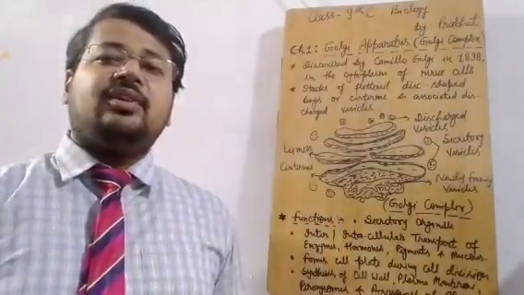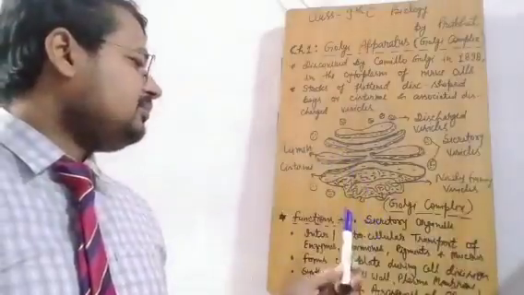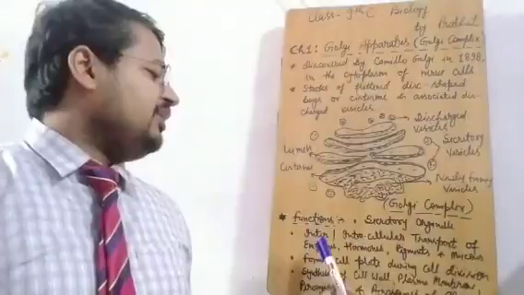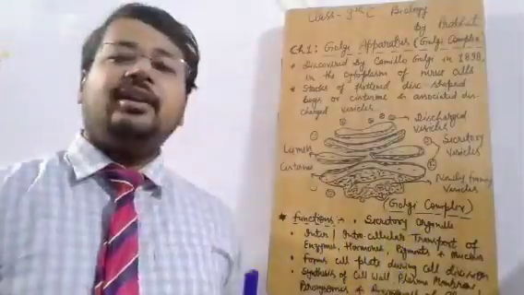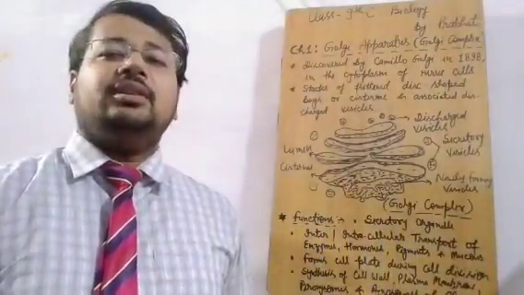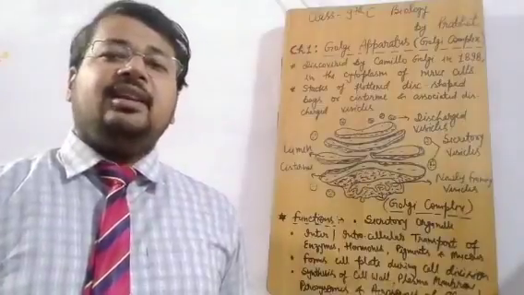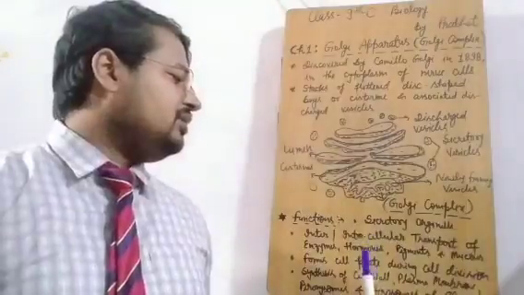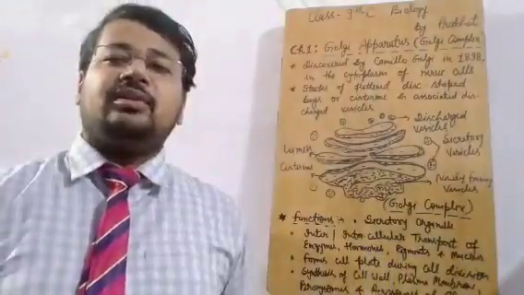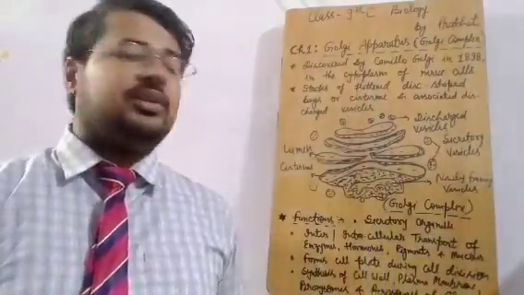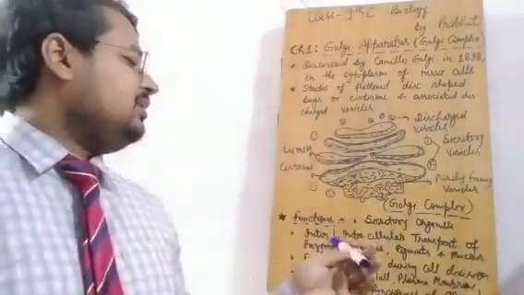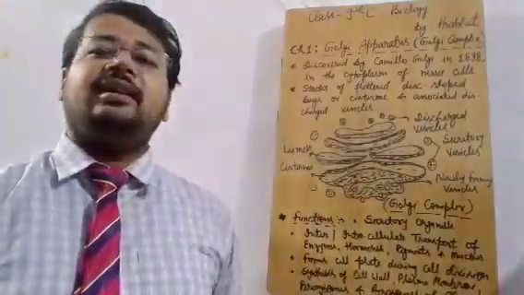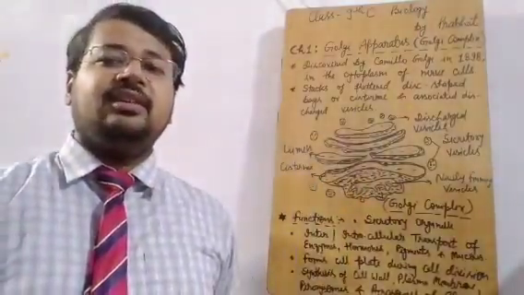So the basic function of the Golgi apparatus is to secrete all these necessary enzymes, hormones, pigments and mucus, and also to transport these materials inside the cell and outside the cell where they are needed. For this transport, these materials are packed in vesicles and transported to the place where they are needed.